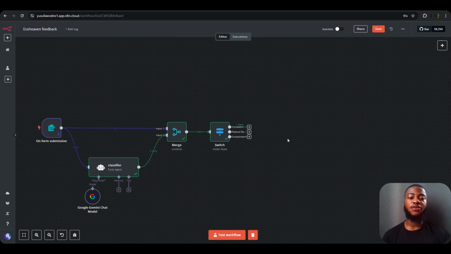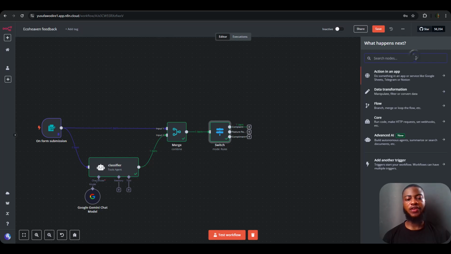So I'm going to be using Airtable for the CRM. You can use Google Sheets or anything that you use for your CRM, but for this case I'm going to be using an Airtable in order to store the information that is coming in from this form. So let's go ahead and create and set up our Airtable. To set up the Airtable node, we are just going to click on this and search for Airtable.